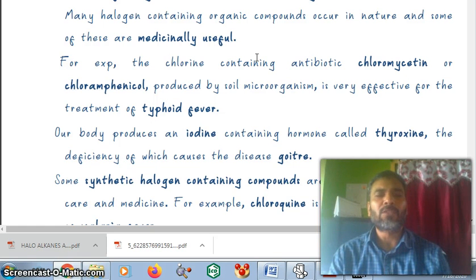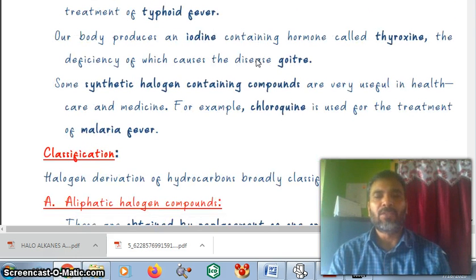Our body produces an iodine containing hormone called thyroxine, the deficiency of which causes the disease goiter. Some synthetic halogen containing compounds are very useful in health care and medicine. For example, chloroquine is useful for the treatment of malaria fever.